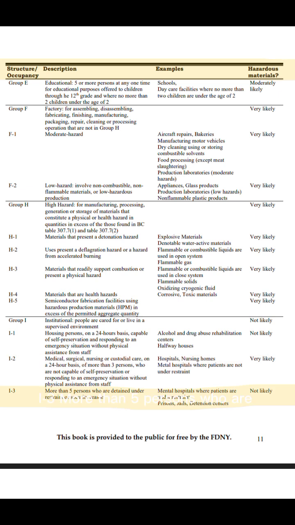I3 more than 5 persons who are detained under restraint or for security reasons. Mental hospitals where patients are under restraint. Prisons, jails, detention centers, not likely.